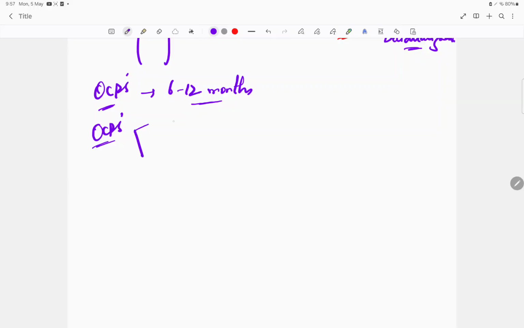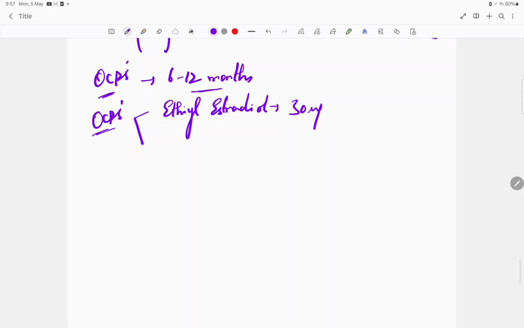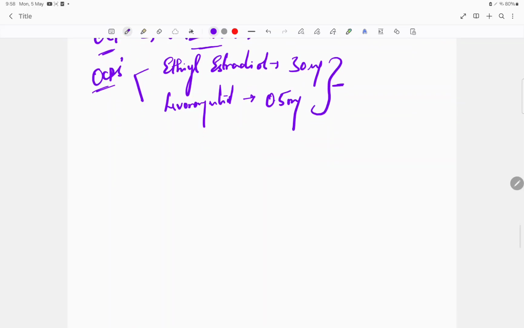Now, what is the drug which consists of these oral contraceptive pills? What does it include? Of course, you people know estrogen. And what is that estrogen that consists of? Ethinyl estradiol. What is the dosage? 30 microgram plus levonorgestrel, that is 0.5 mg. So this is the oral contraceptive pill that is given.